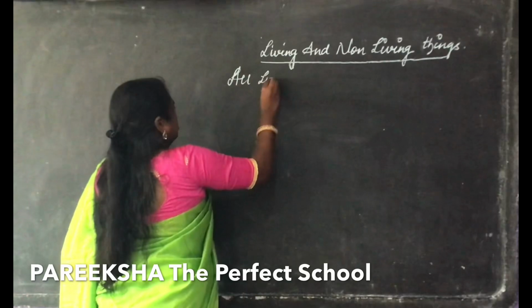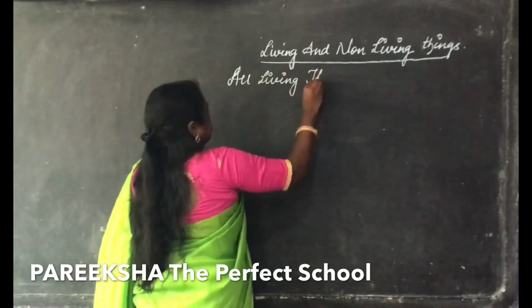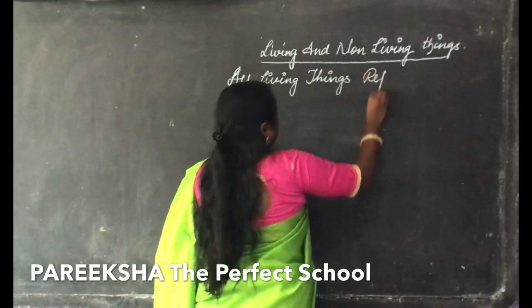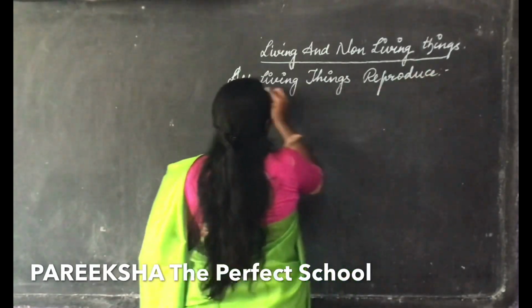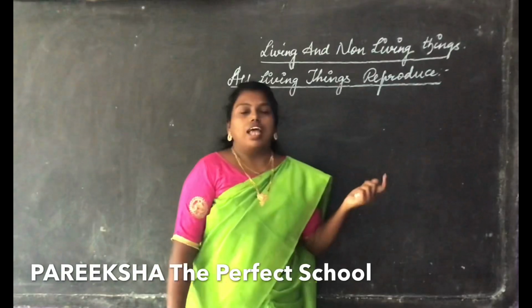All living things reproduce. So today we are going to learn about how all living things reproduce. See, for example, animals.